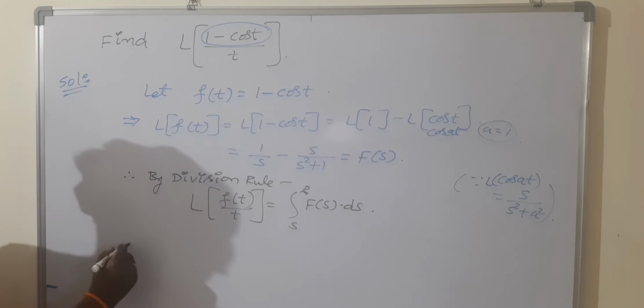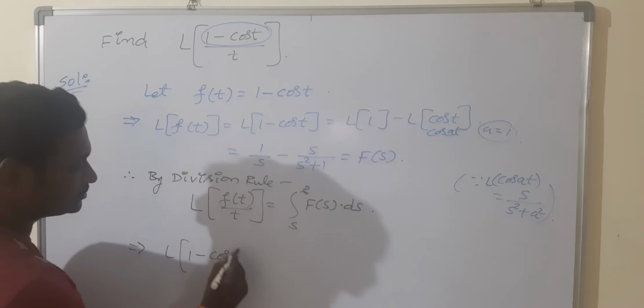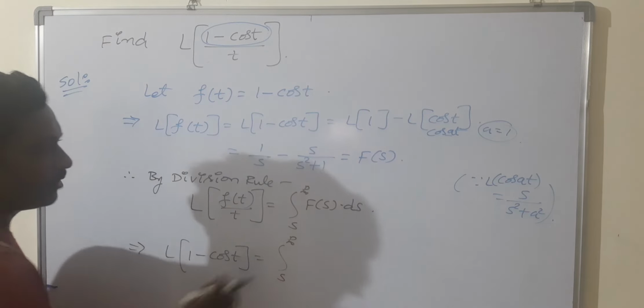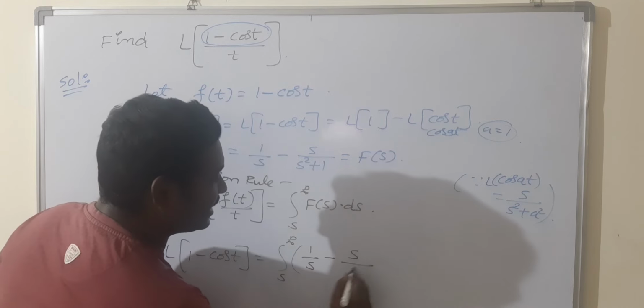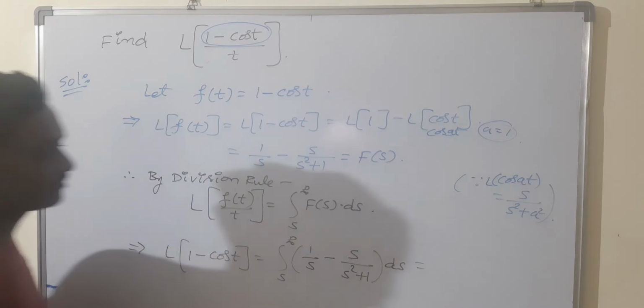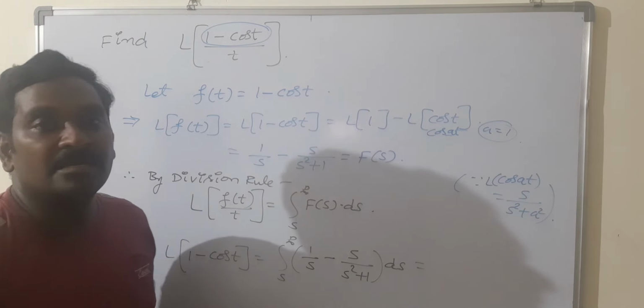Now replace the values. So L of 1 minus cos t by t is equal to integral s to infinity of 1 by s minus s by s square plus 1 into ds. It is enough to find the integration and apply the limits.